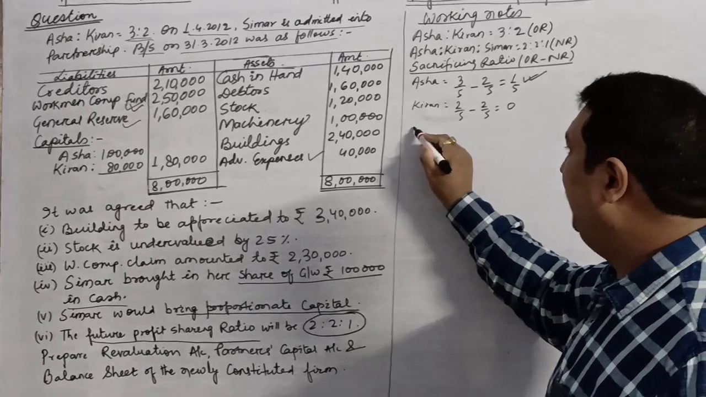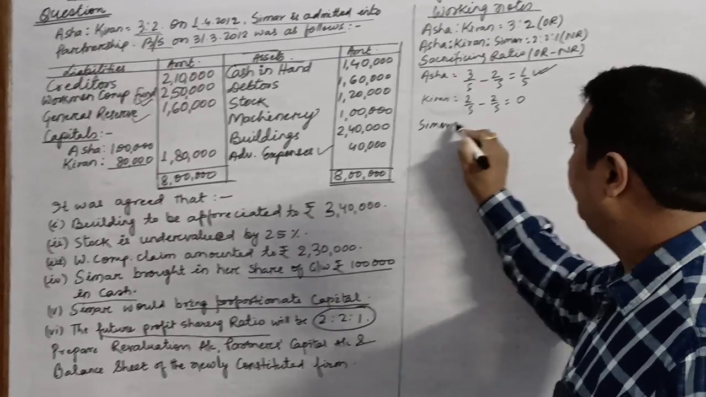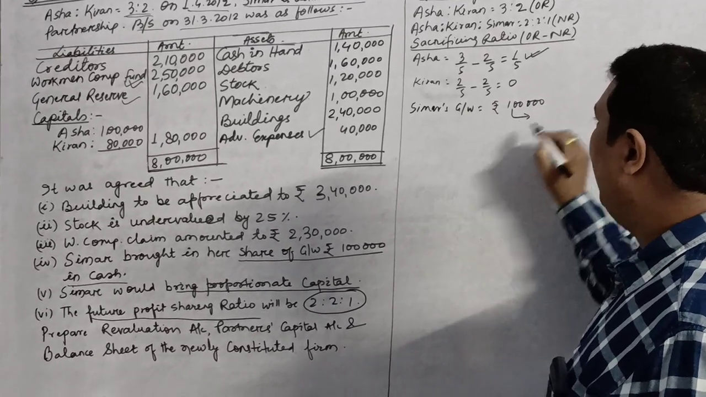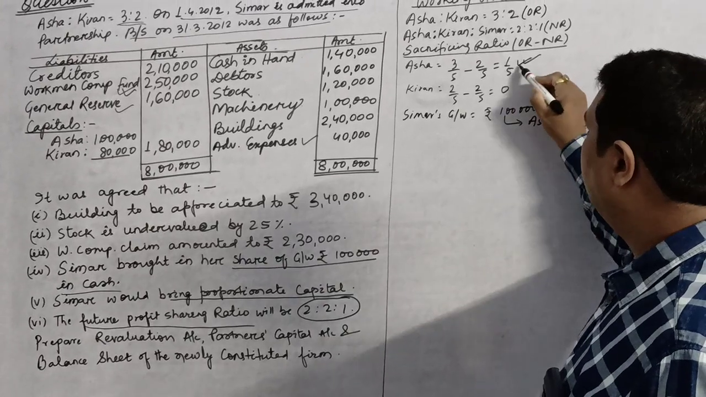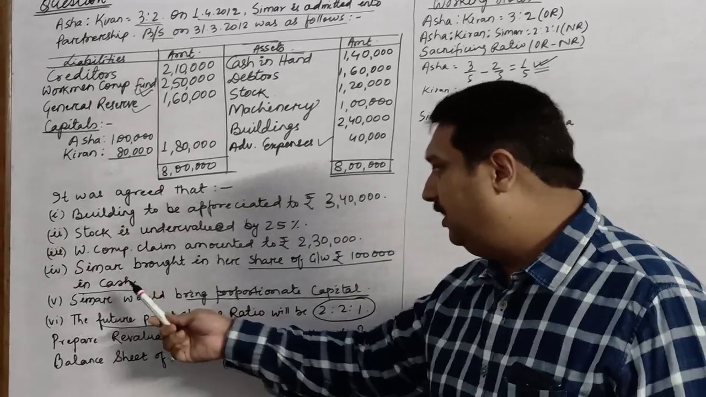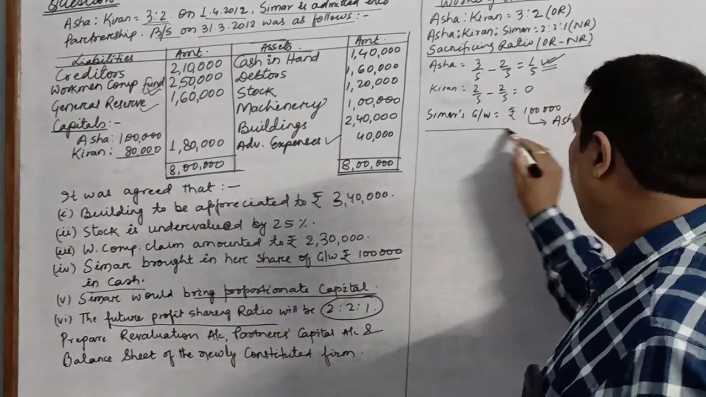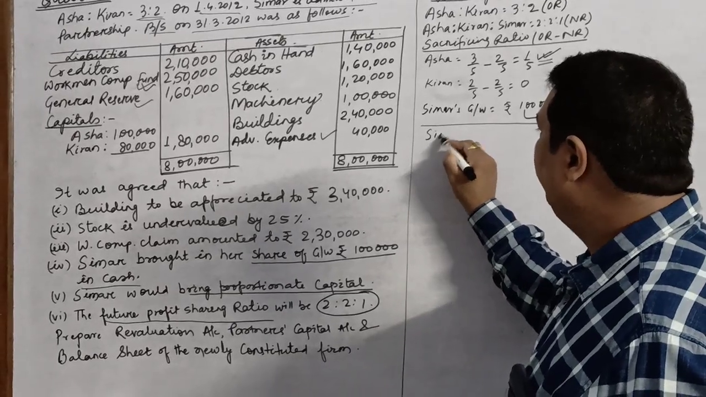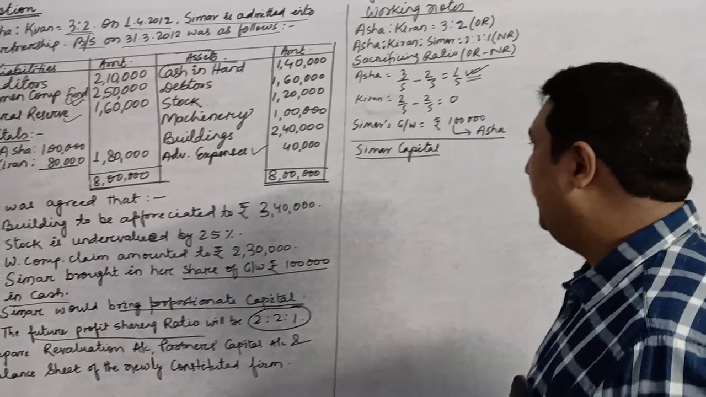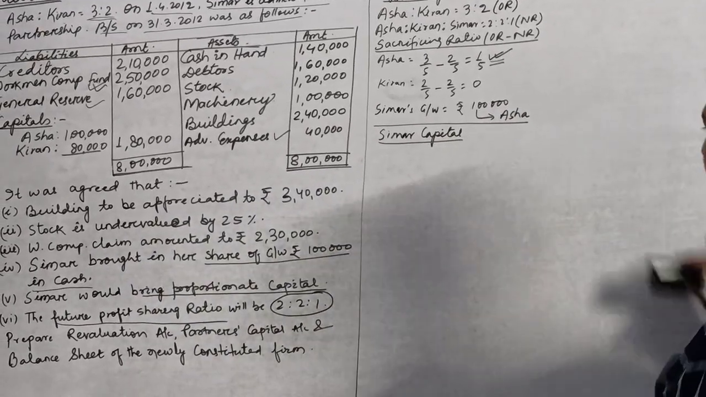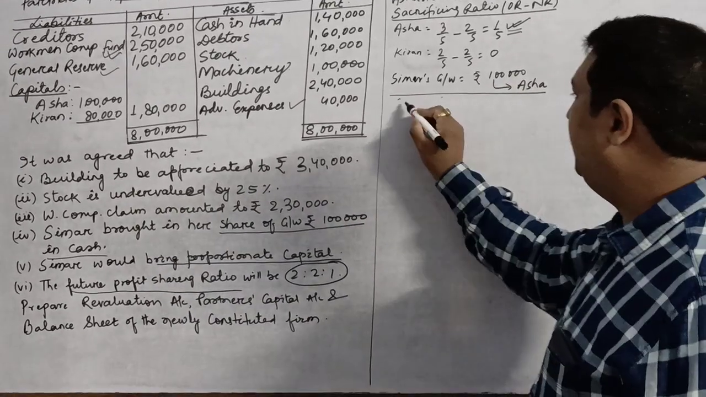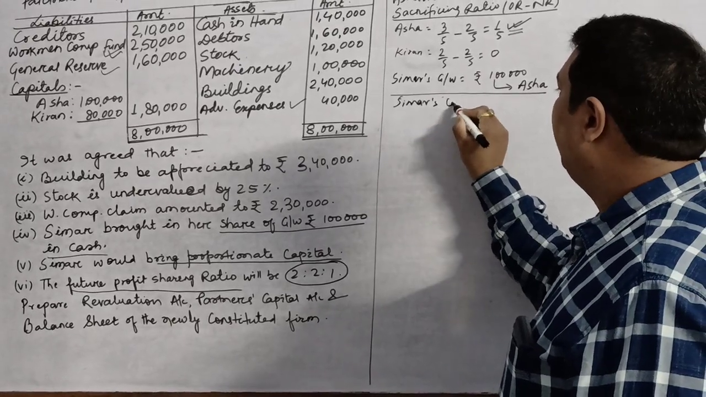Now the goodwill, Simar's goodwill was rupees 1 lakh which she brought, and this 1 lakh will go to only Asha because she is the only partner who is sacrificing. Now children, over here Simar's capital is not given. If you want, you can calculate Simar's capital. You can also take the help of the partners' capital while doing it. Let us prepare revaluation account and then we will see how to calculate. Otherwise we can calculate here itself Simar's capital.